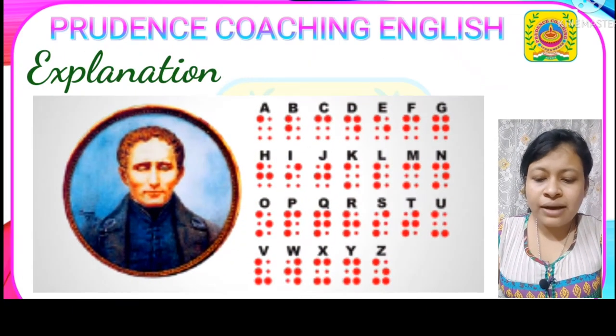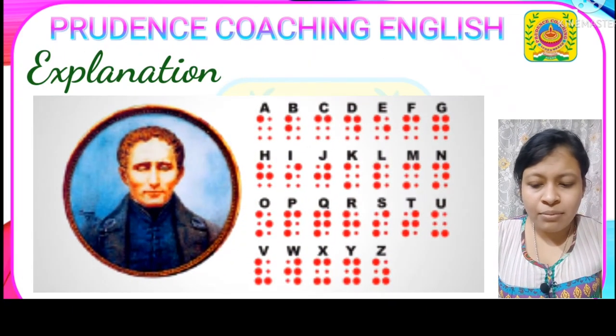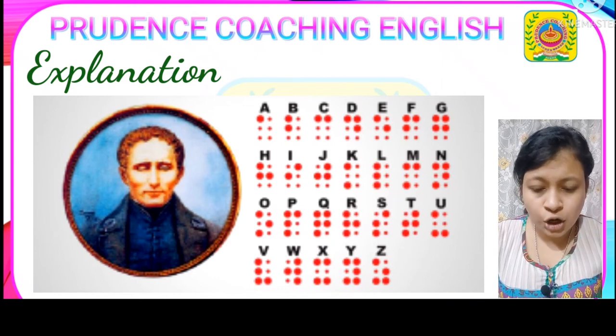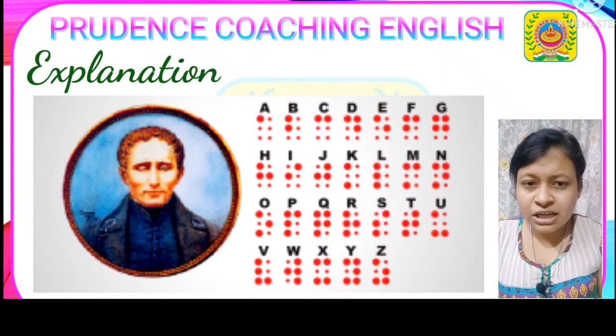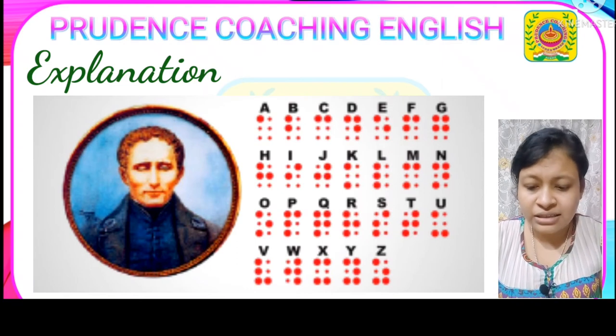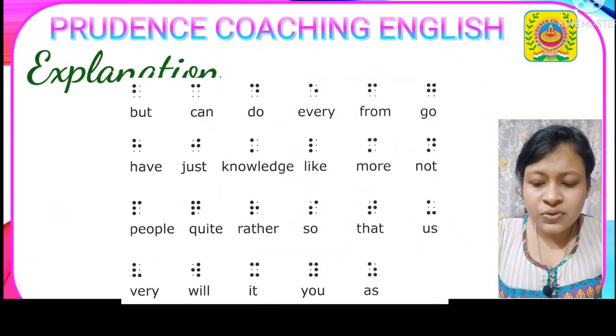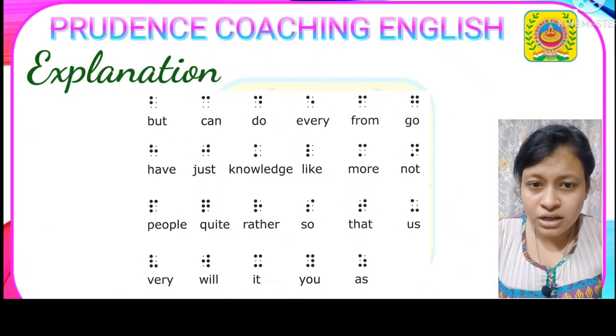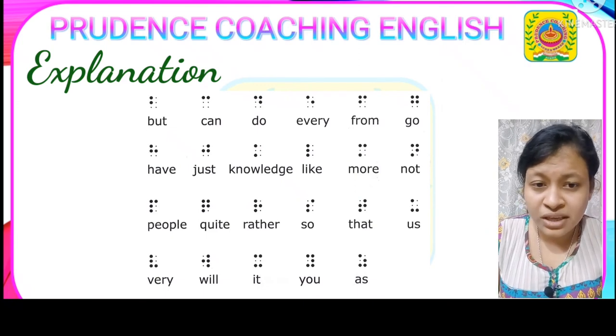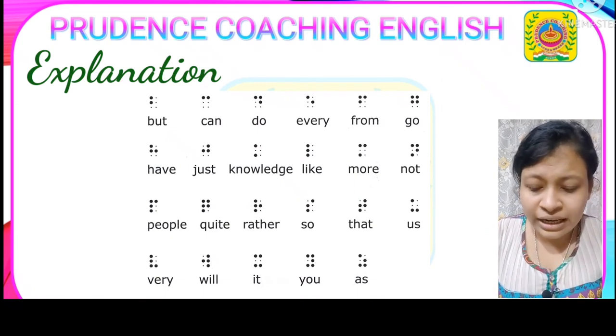So as you can see, you can just change the position of the dots, with 6 possible positions for each dot. By changing these positions, 63 different patterns can be made, and all the 26 letters from A to Z have a different symbol or pattern. In addition to these 26, we have patterns for special words which we use regularly in day-to-day life. For example, we have symbols for and, if, it, for, the, and other frequently used words.